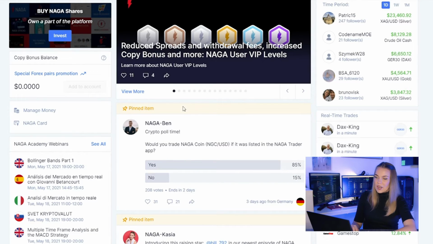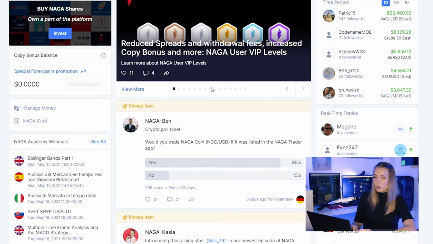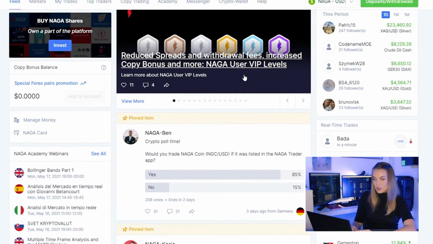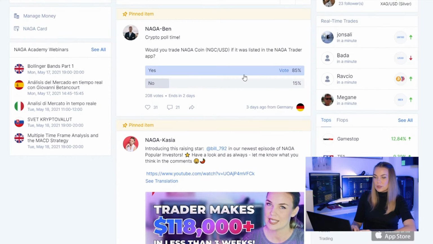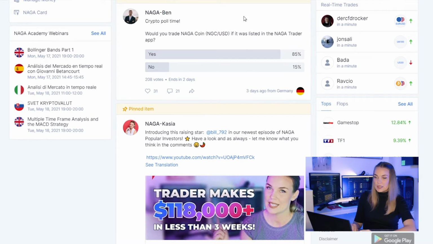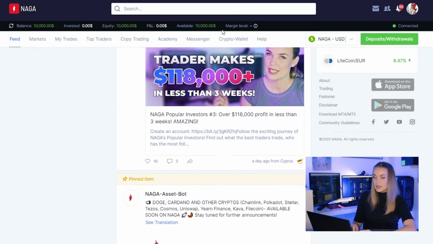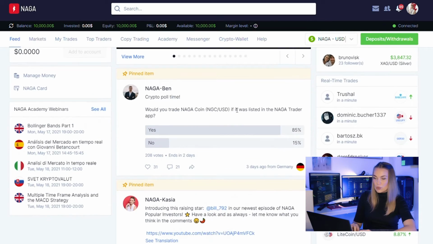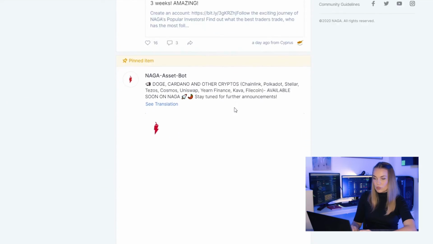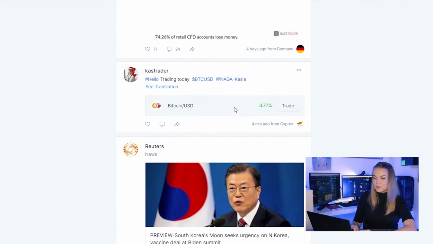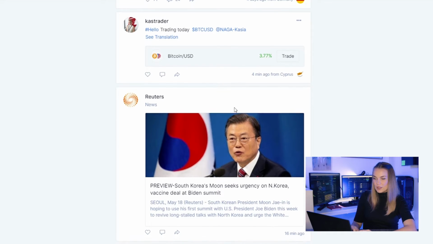Now the highlighted articles will give you updates about NAGA, about new features, about the top performances of the traders. So this is a section you want to pay attention to. If you scroll a little bit down, here you will see pinned items. Now these are posts with announcements, again, something to pay attention to, so you will always see it on top of your global feed.